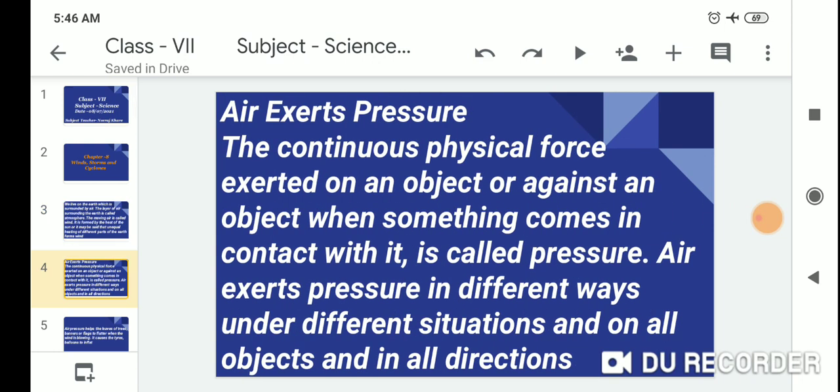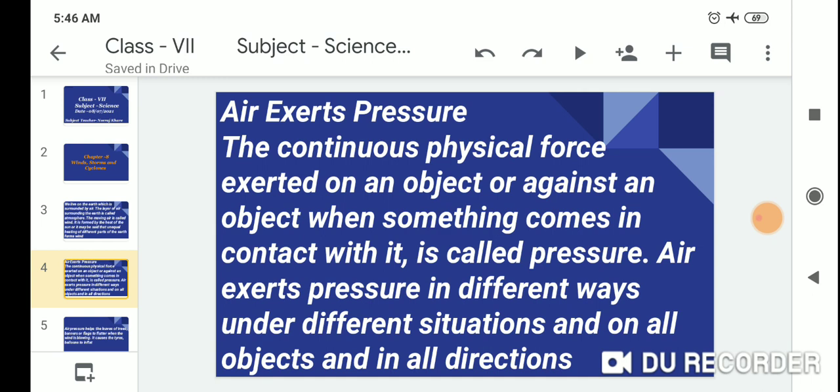Air exerts pressure. Pressure is the continuous physical force exerted on an object or against an object when something comes in contact with it. Can you understand pressure?